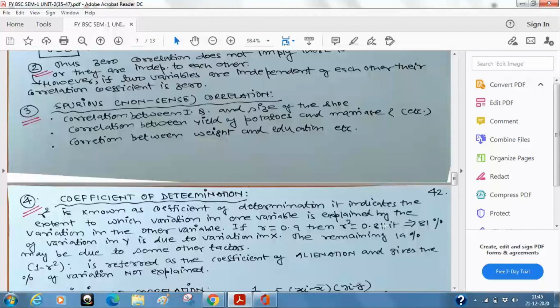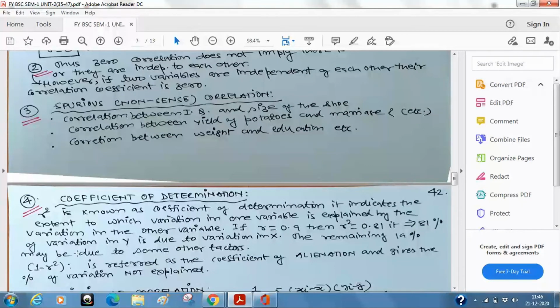Fine, this is just out of interest: this is known as the coefficient of determination, and what is not explained is referred to as the coefficient of alienation. This is not in your course, but I am telling you as a passing remark. If somebody asks what alienation is, you will say, no, I have not studied it. So nothing big or great. It is just 1 minus R square, which you have written here. 19% of the variation I cannot explain.